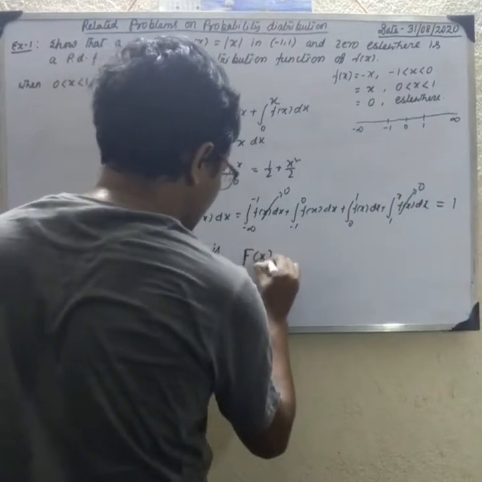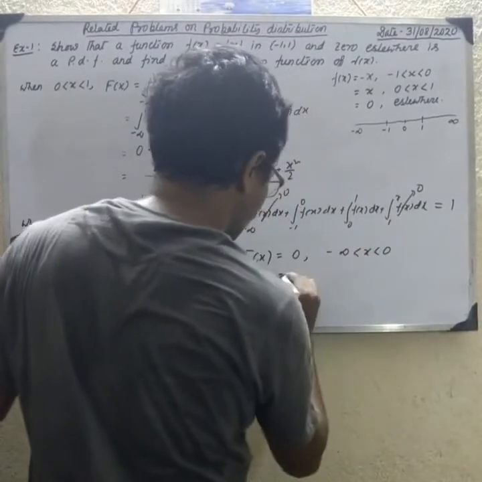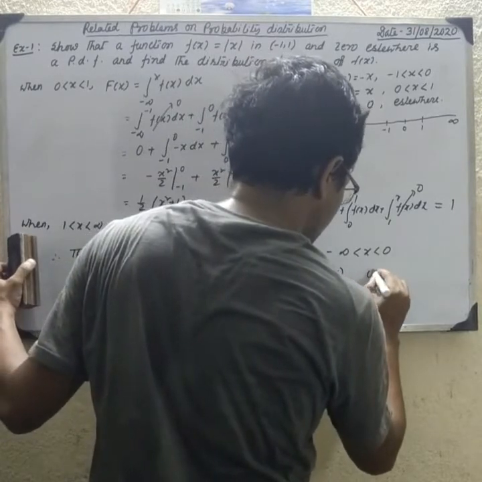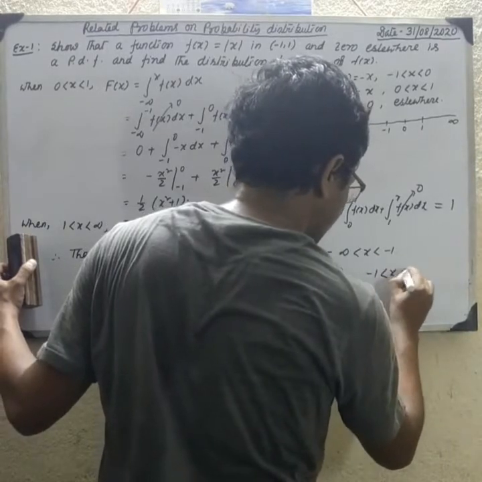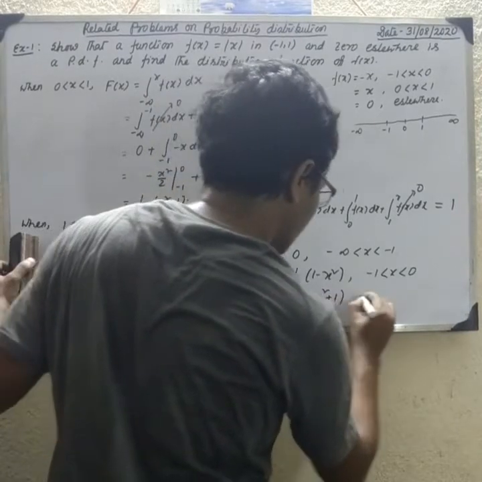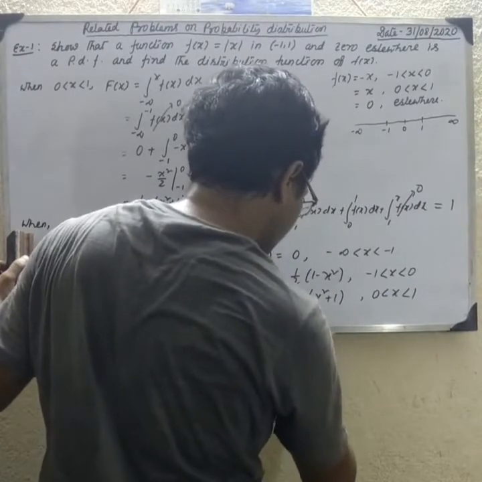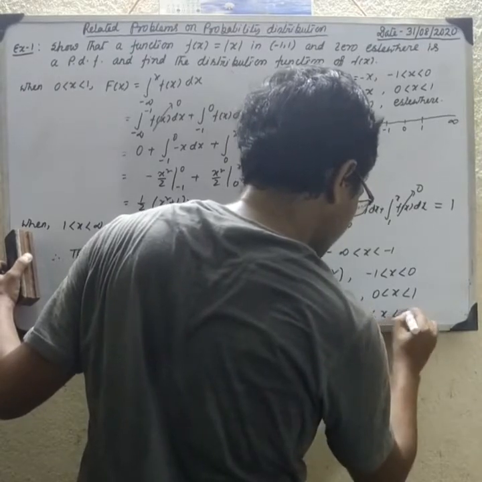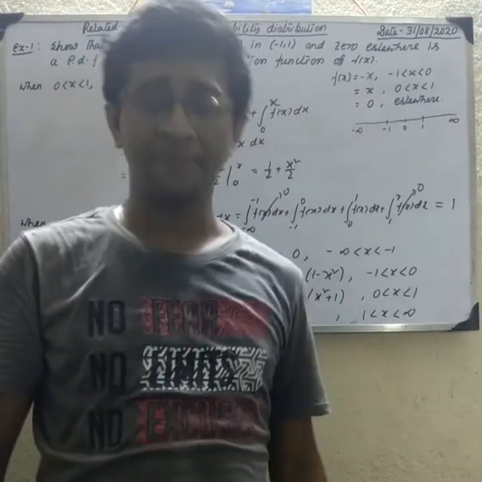F(x) equal to 0 when minus infinity less than x less than minus 1, equal to half into 1 minus x square when minus 1 less than x less than 0, half into x square plus 1 when 0 less than x less than 1, and equal to 1 when x is greater than 1. This is the probability distribution function of mod x.